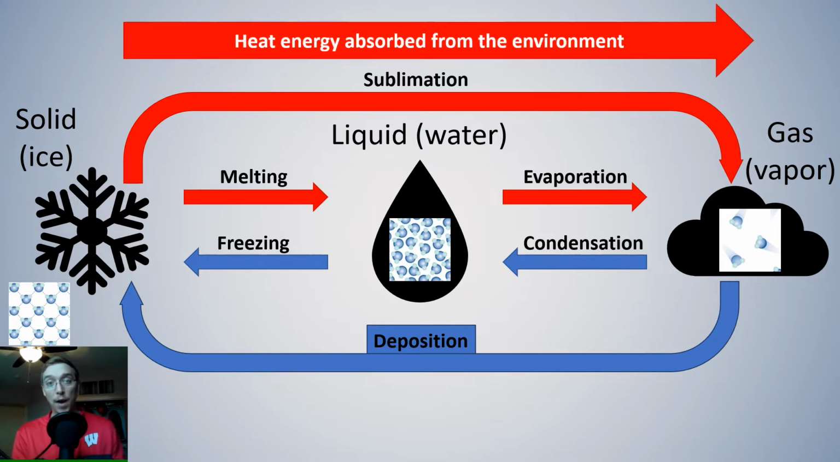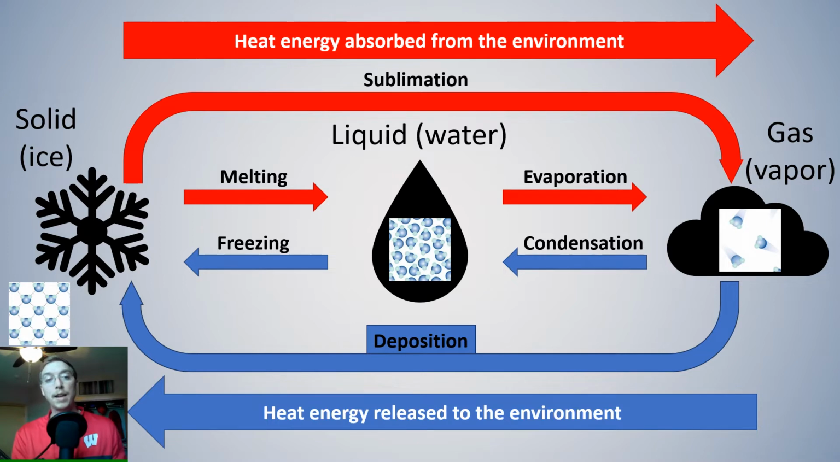So the red arrows are indicating heat energy that is being absorbed from the environment. Where these molecules are being excited, there's more energy in the system. And then the blue heat energy is released to the environment. There is a loss or a decrease in energy moving from a gas to a solid. Those molecules are slowing down, right?